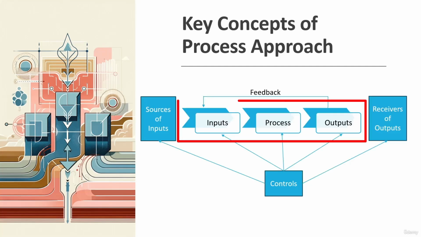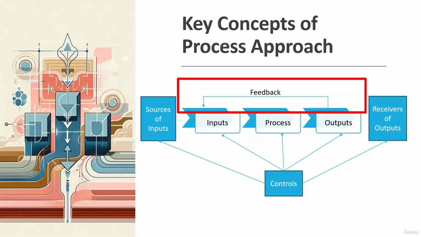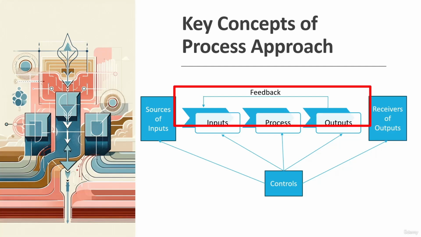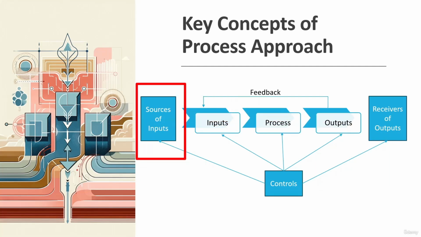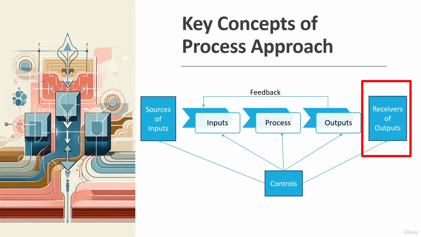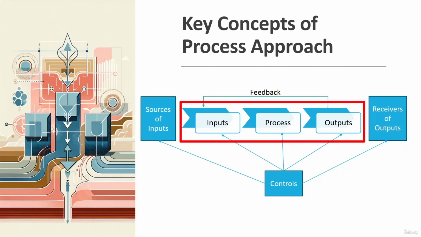For any process, there will be input, there will be output, and there will be a feedback mechanism as well. Depending on the output, you might want to change your inputs. So there's a feedback mechanism, and then there are some controls which are used to control the inputs, the process, and the output. In addition, prior to inputs, you will see a box which says the source of inputs. Basically, these are suppliers. And at the end, there are receivers of the output, basically the customers who are receiving the output. This particular diagram is generally called input process output.